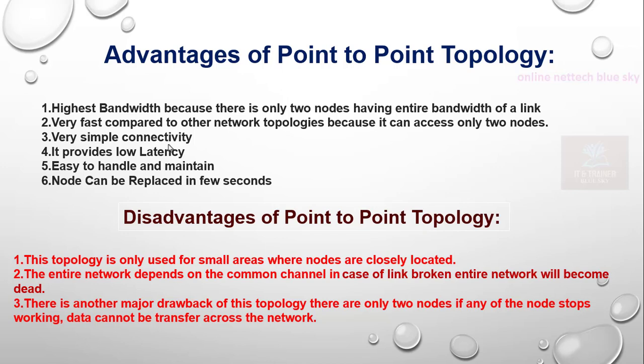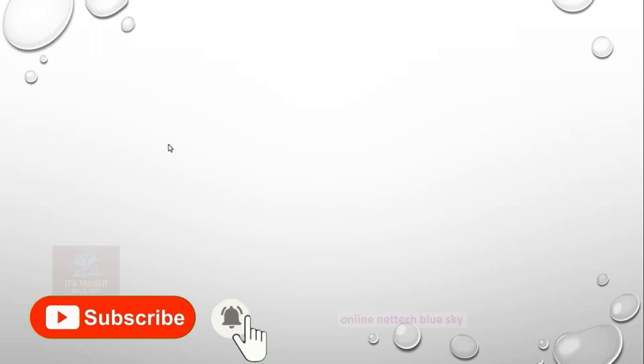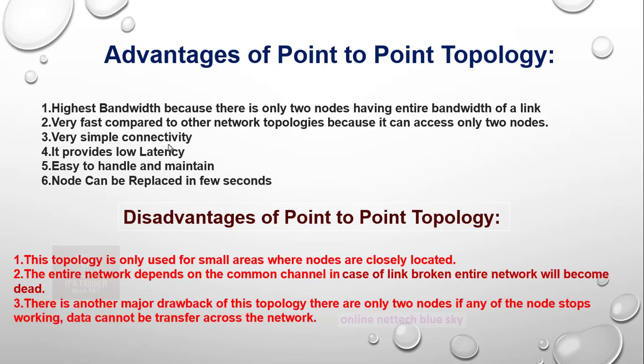Think of it as a simple system. If your cables or nodes break, or your data cable cracks, you cannot transfer data. That is a disadvantage of point to point topology, because this network has only two connection points. So that is the point to point topology.